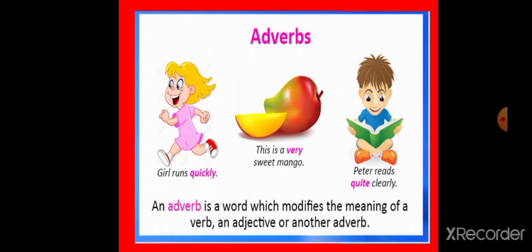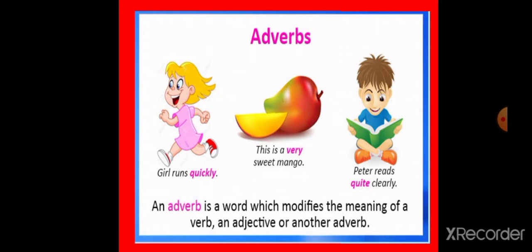Words that describe action words are called adverbs. They answer questions such as how something is done, or when something happened, or where something happens.